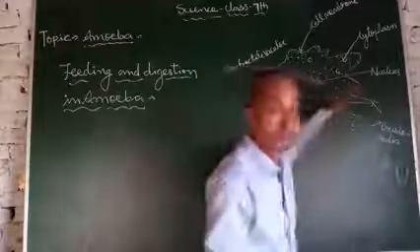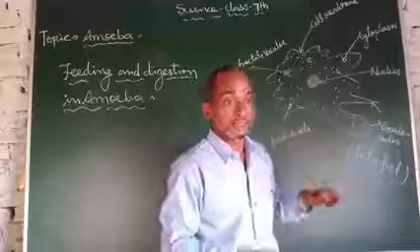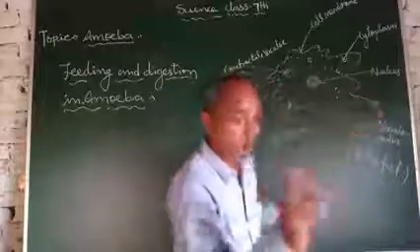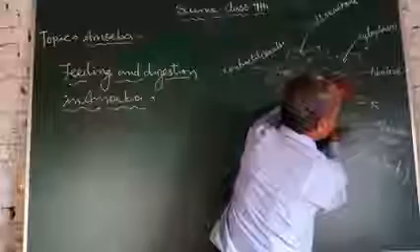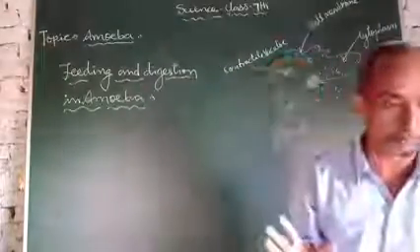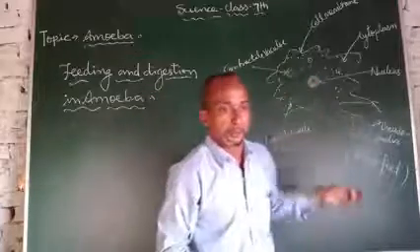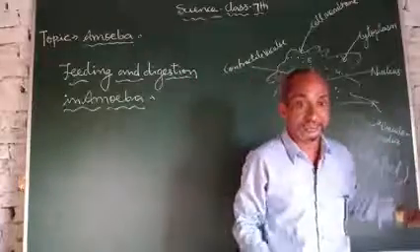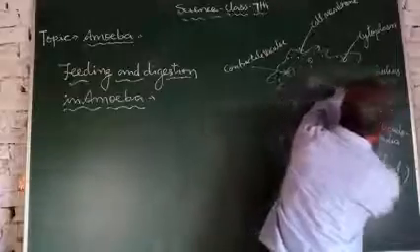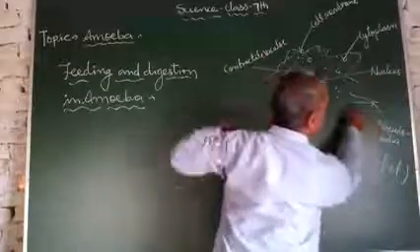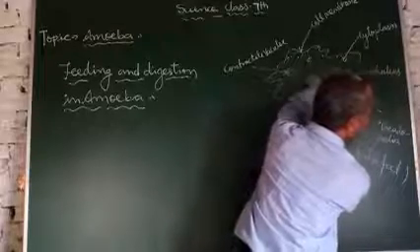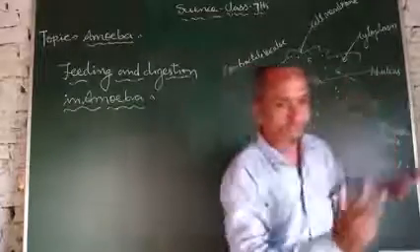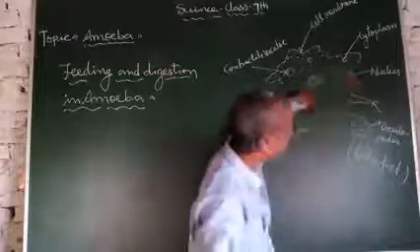When a food particle comes near the amoeba, the amoeba produces two pseudopodia and surrounds the food particle. The two pseudopodia then join around it. After joining, the food particle comes inside the body of the amoeba.